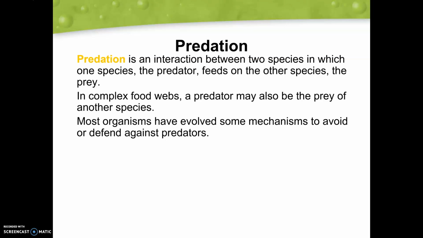So in some cases, animals have evolved some mechanisms to avoid or protect themselves against their predators. And we saw a really great example of that with the lab that we did. So the mice who developed the black colored fur, who lived on the lava spill, were able to survive better because they matched with their background, unlike the light-colored mice. So that would be one of the mechanisms that they adapted to protect themselves from predators. There are other examples too, like cactus having spikes on their outside to protect themselves from other animals as well.